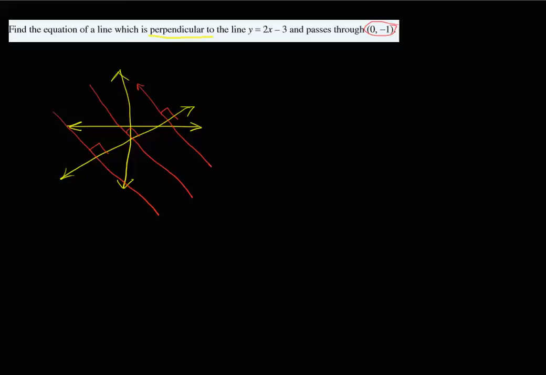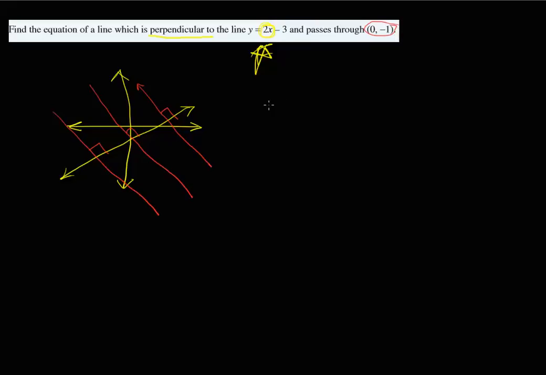So the first thing we're going to do is find what it means to be perpendicular. A perpendicular line will be the negative reciprocal of that gradient there. Okay, so it has to be the negative reciprocal of that.